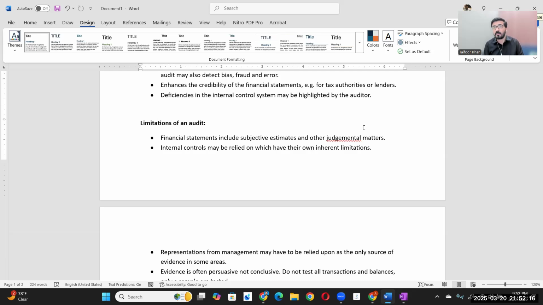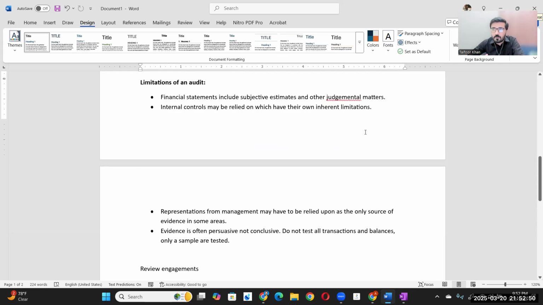In the case of the IT industry, your IT inventory NRV write down and all that will also be an estimated thing, because that is inherent in that industry's nature. Also, some accounting software that businesses are using have some inherent limitations. You cannot rely on those controls by default. So just because of all these limitations, you cannot give 100% absolute assurance.